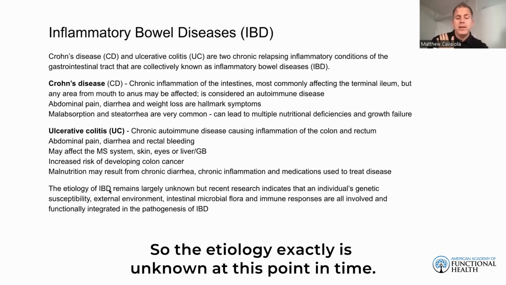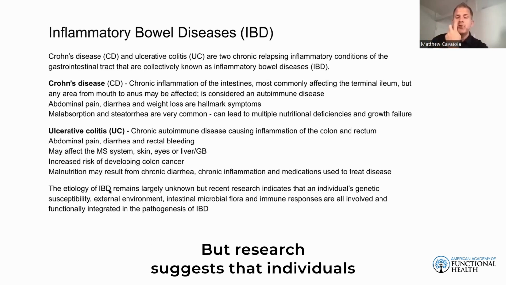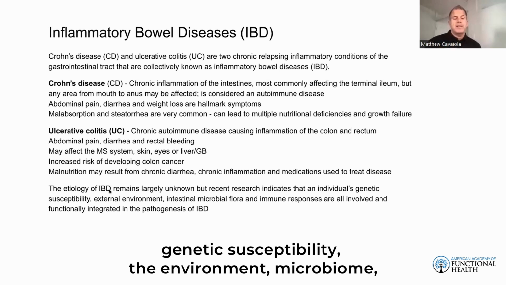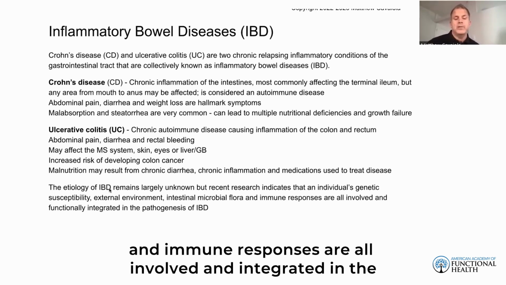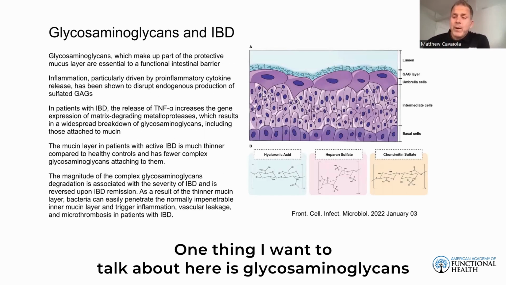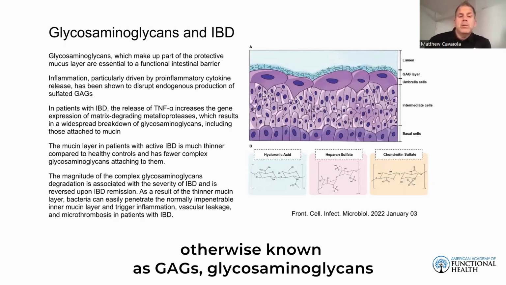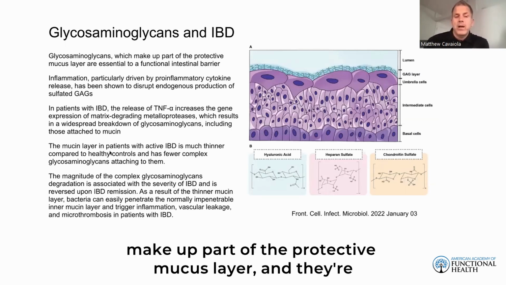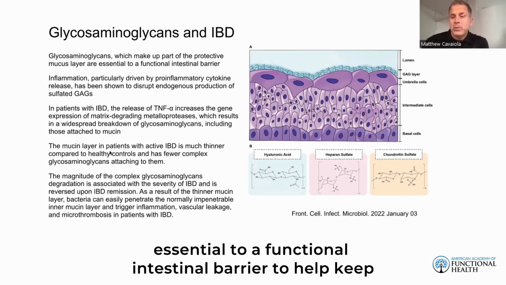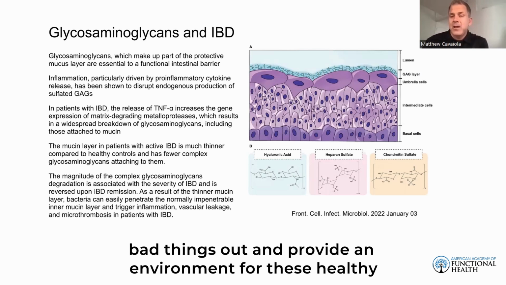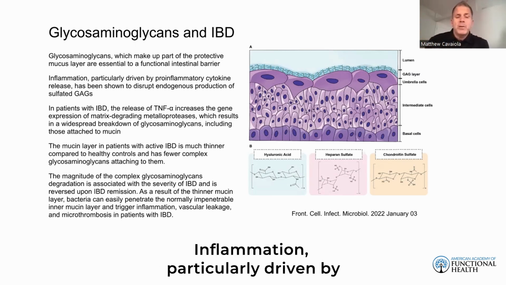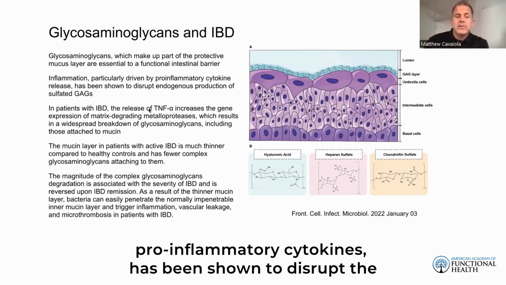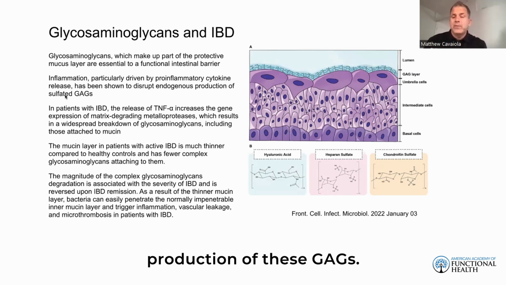So the etiology exactly is unknown at this point in time, but research suggests that individuals' genetic susceptibility, the environment, microbiome, and immune responses are all involved and integrated in the pathogenesis of IBD. One thing I want to talk about here is glycosaminoglycans, otherwise known as GAGs. Glycosaminoglycans make up part of the protective mucus layer, and they're essential to a functional intestinal barrier to help keep bad things out and provide an environment for these healthy bacteria to be able to grow. Inflammation, particularly driven by pro-inflammatory cytokines, has been shown to disrupt the production of these GAGs.